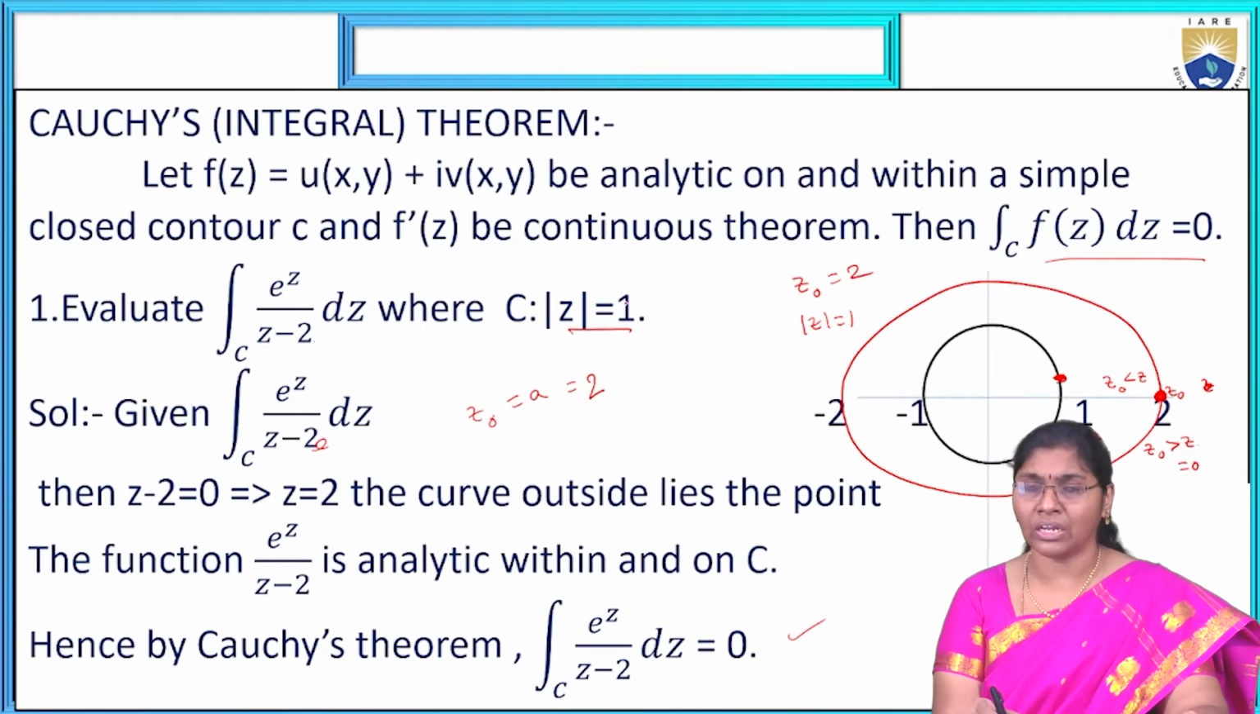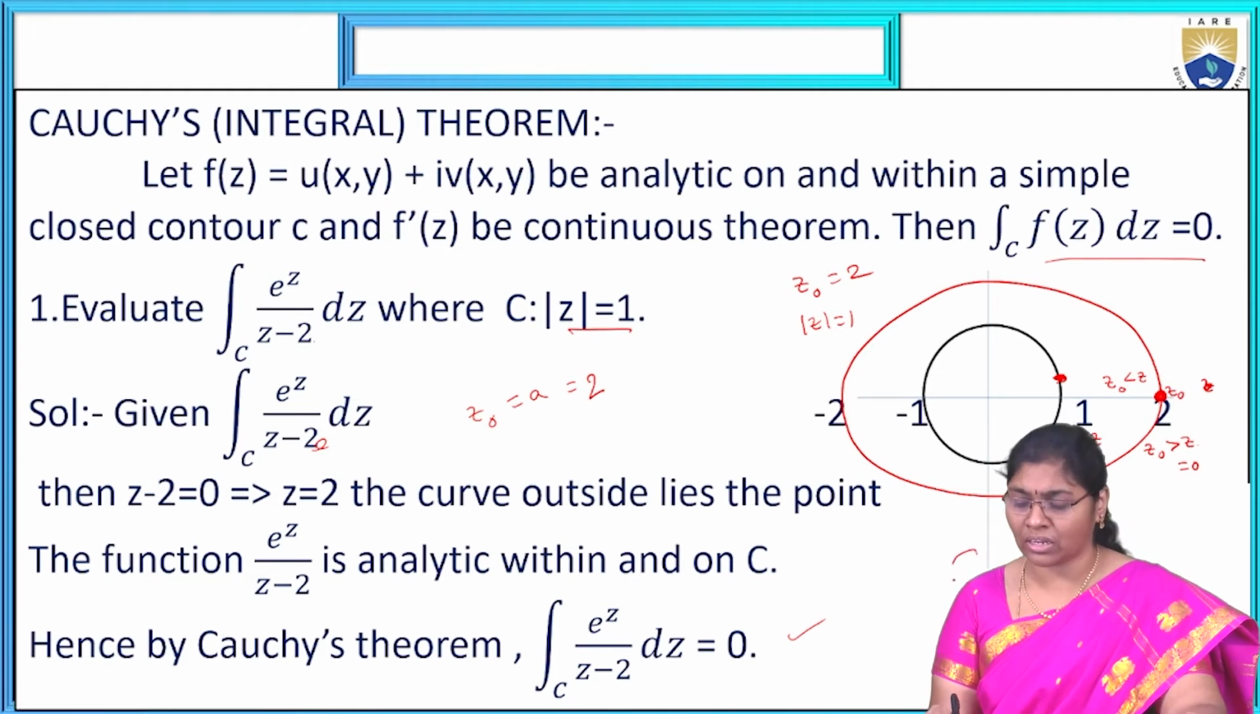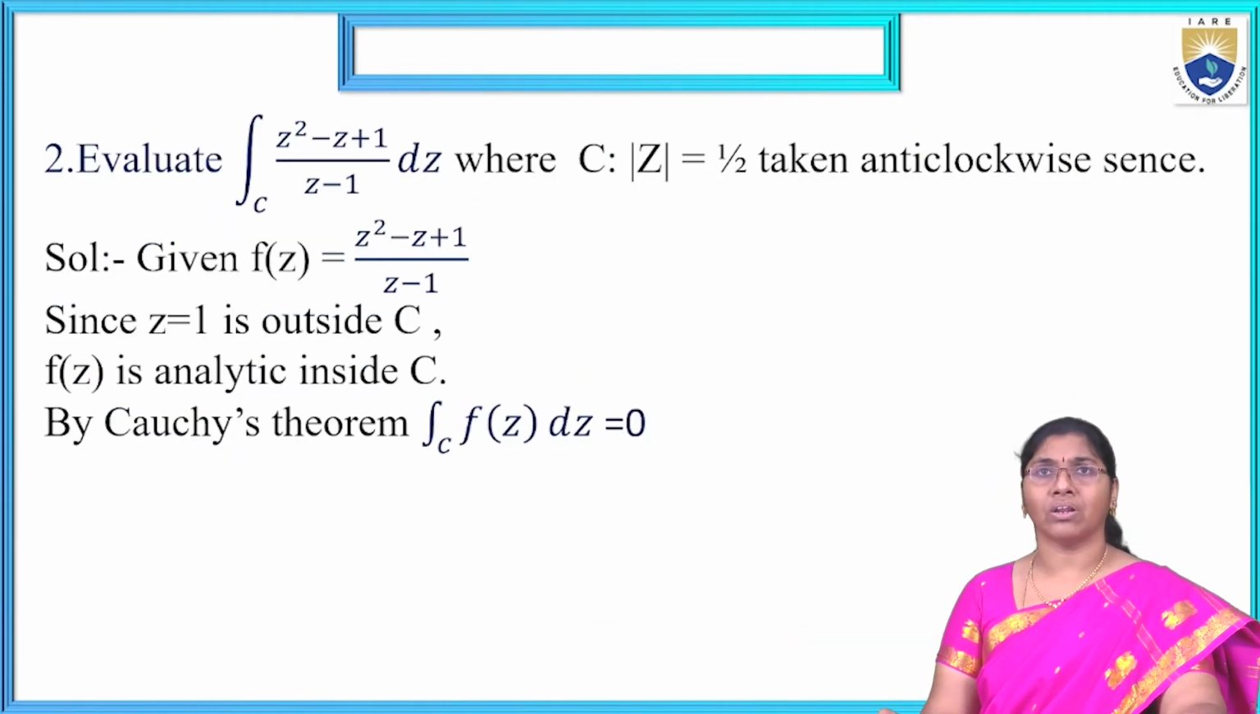If it is maybe 3 or 4, we get a value, and we have to solve it this way, with e power z by z minus 2. Then the integral over C means the total circle, 0 to 2 pi, so applying the limits 0 to 2 pi we get the final value. Otherwise it is 0.